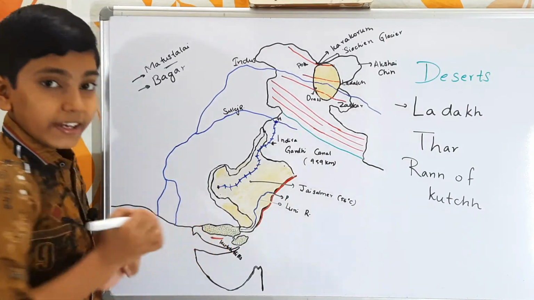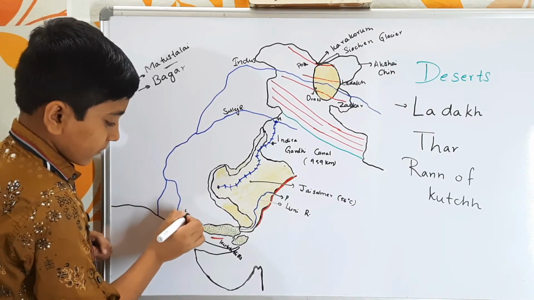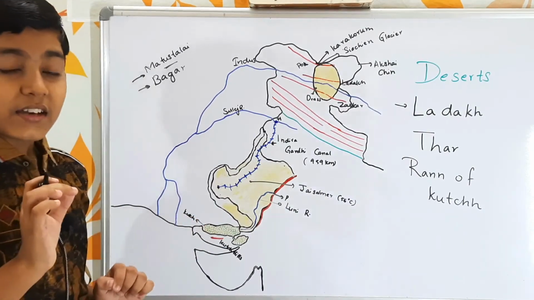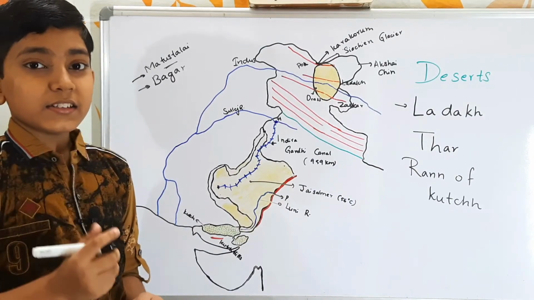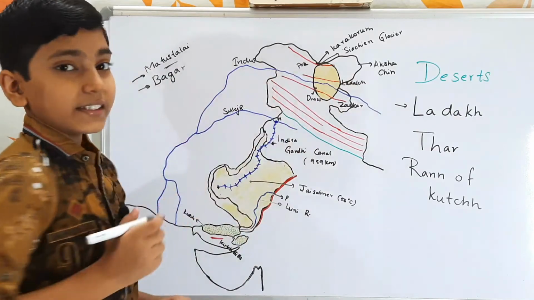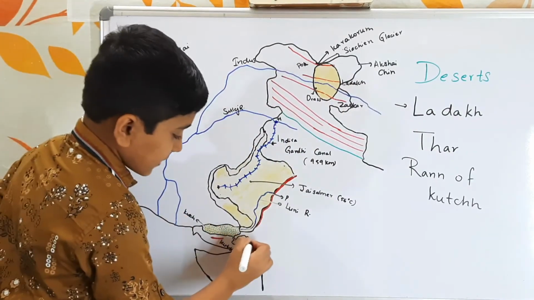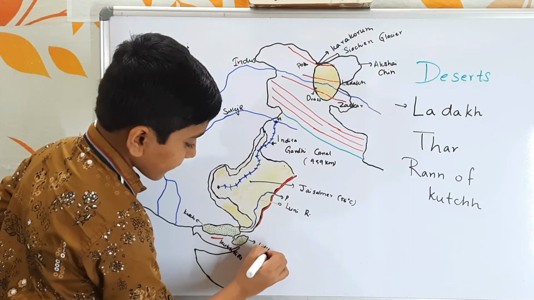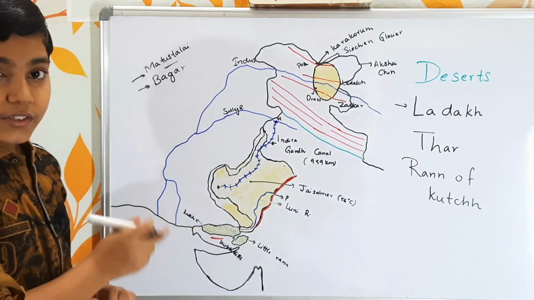And next, we find two regions in this Rann of Kutch. One is Kutch. Kutch is itself a district, and it is the largest district in India, and the second largest district is Leh, which is situated in this region. Leh and Kutch are the largest districts. Next, here we have the Little Rann. So these are the regions of Rann of Kutch.